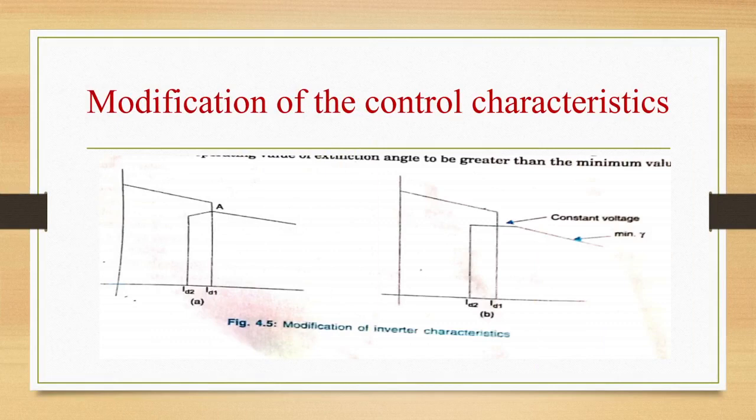This is a modification of the inverter characteristics diagram. The slopes of AB and FE are nearly equal, which can lead to poor definition of the intersection point C. And if the slope of FE exceeds that of AB, there will be three possible operating points, A, A dash and A double dash. This implies instability of the control, which will result in hunting between different modes of operation. To eliminate this problem, inverter characteristics are modified and given a positive slope when the current is between ID1 and ID2, and this is achieved by current error dependent gamma control.